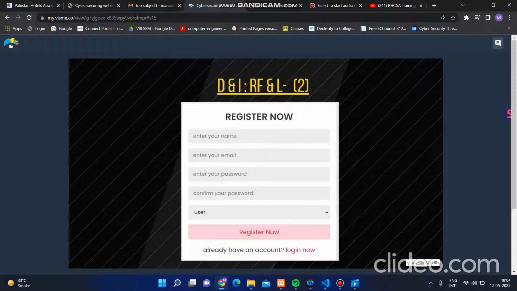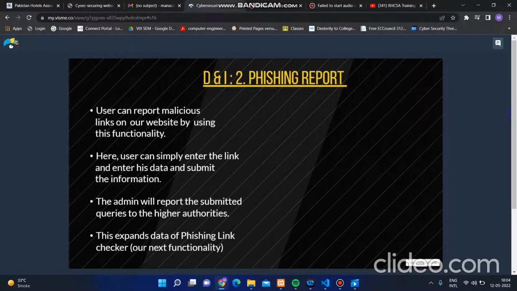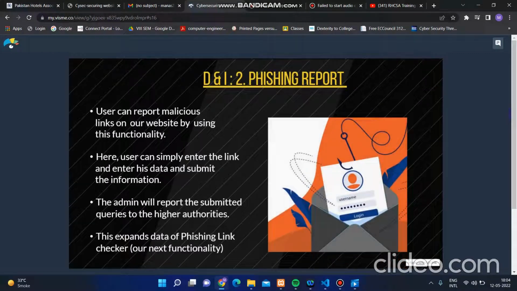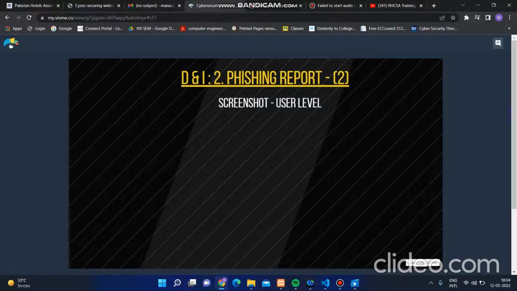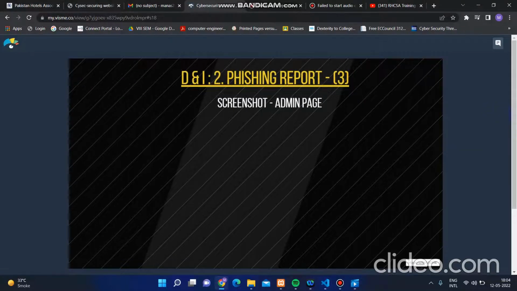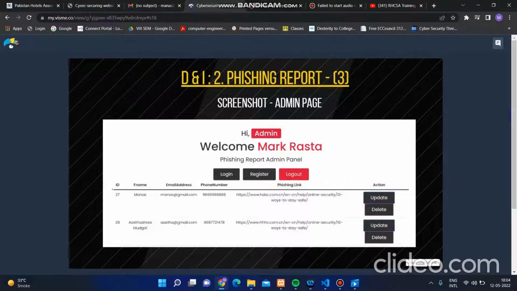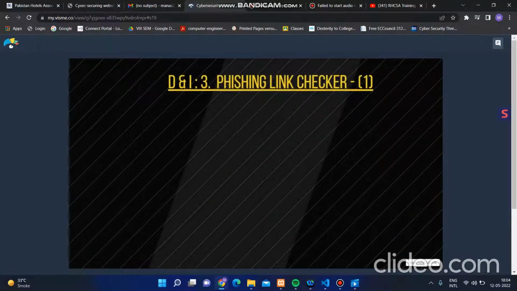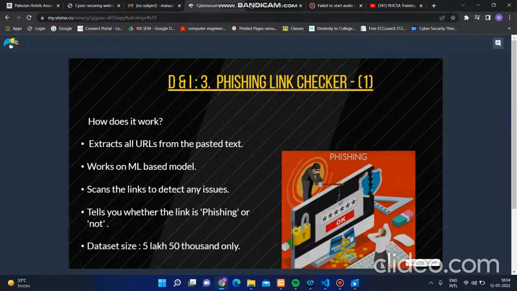Then we register ourselves. Once we are registered, we log in to our security portal as a user as well as an admin. In the phishing report, the user can simply report the complaint. As we saw in the first one itself, the user can directly create a report without creating any account. The user can report the phishing link, and the same link will get checked by the admin. There were different admins for different regions, as I showed you in the demonstration itself.